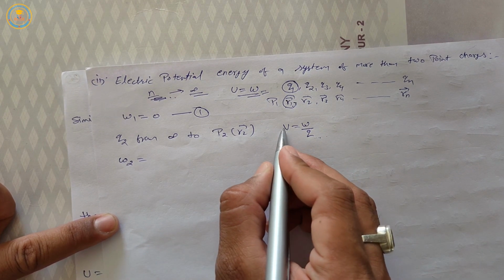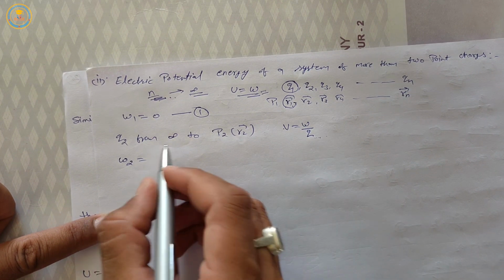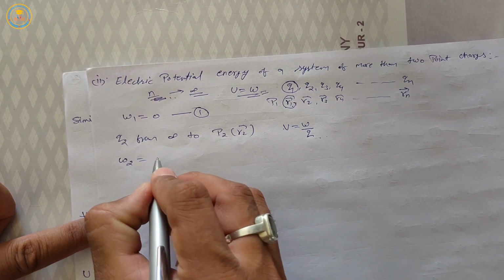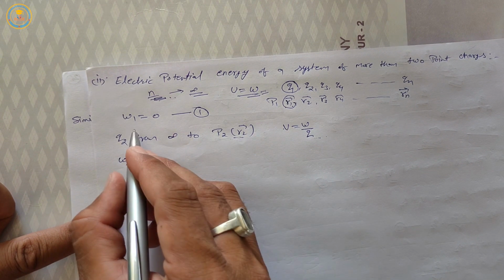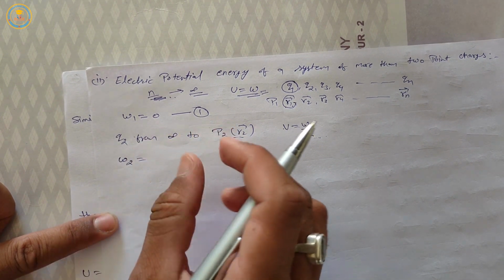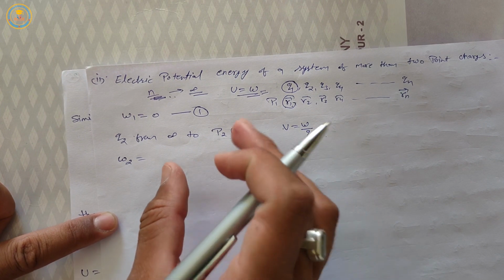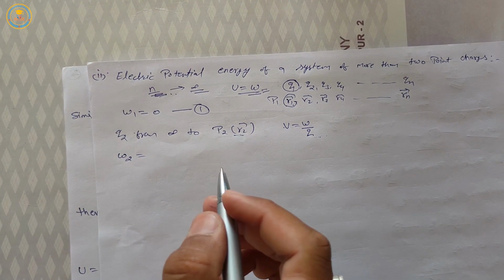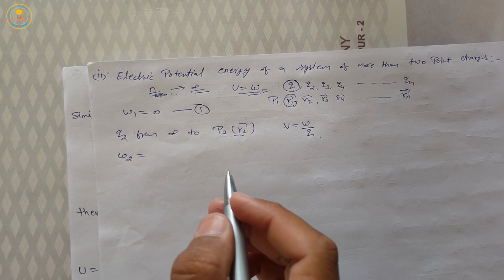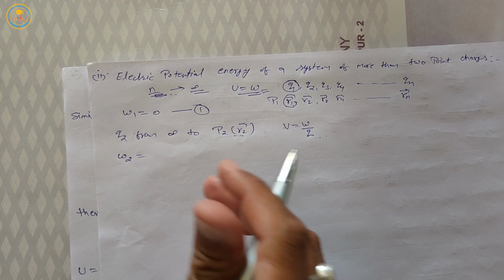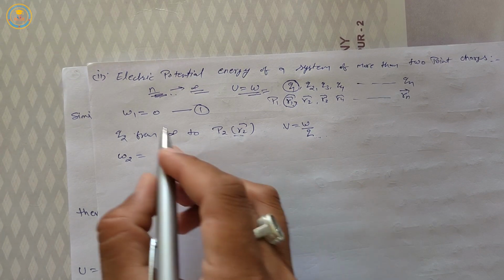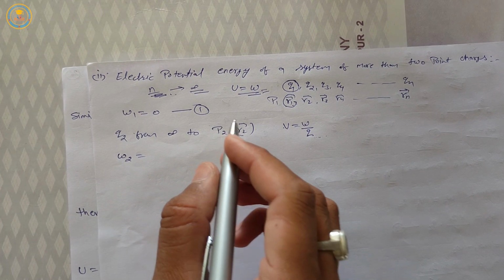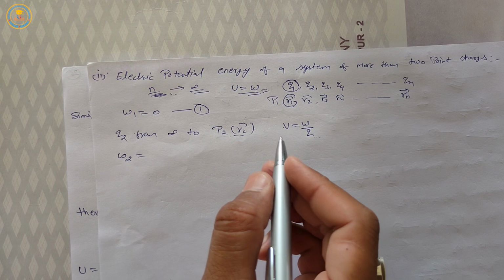So W is equal to V into Q. For this condition, W is equal to the potential at position r2 due to charge q1, because charge q1 already exists in this field, so due to this charge q1 electric potential v1 will be produced.